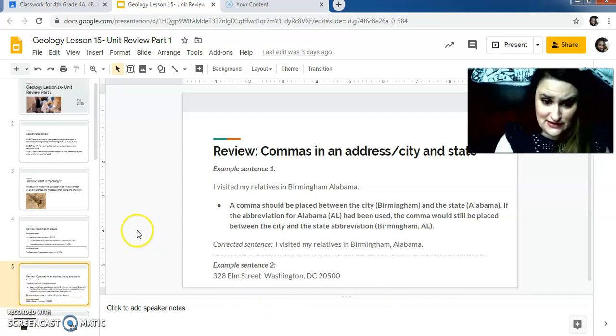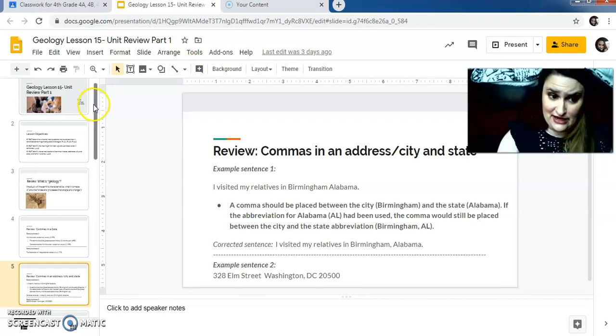So, example, I visited my relatives in Birmingham, Alabama. Birmingham is the city, Alabama is the state. So we are going to put a comma in between Birmingham and Alabama. Now, again, if there's an abbreviation like Washington, D.C., D.C. stands for District of Columbia, there's still going to be a comma in between there. It doesn't matter. Washington, comma, D.C. It always goes between city and state. Same thing like Syracuse, New York. It would go in between Syracuse and New York, regardless of whether New York was written out or abbreviated NY.